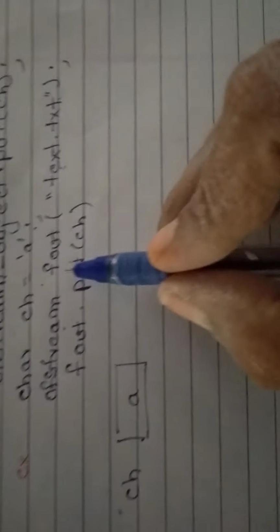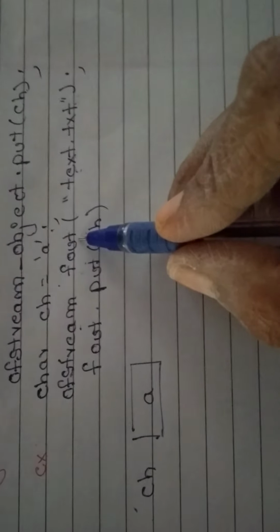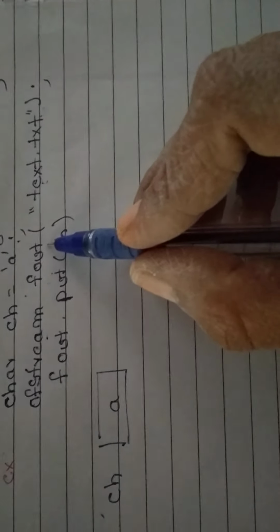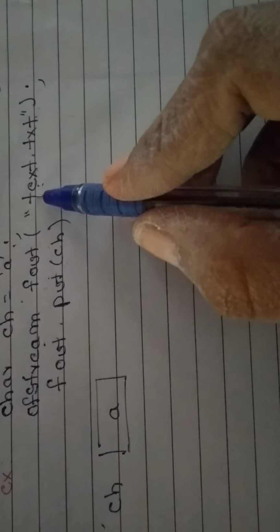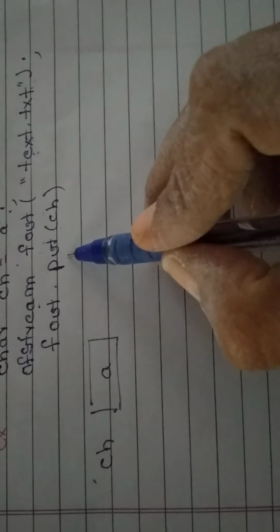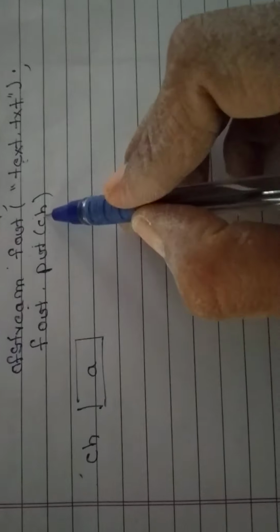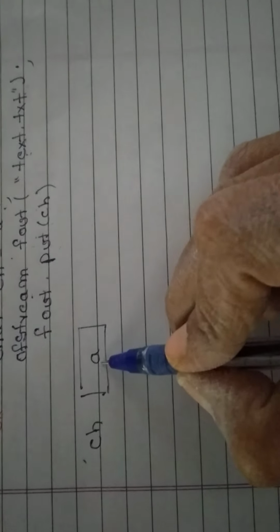Next one, ofstream fout. Here we are writing the file name in fout. So what are we doing? We write a single character. Put means to put whatever is there into the existing text. fout.put(ch). So what is in ch? 'a' is in ch. That we are adding to the existing file.